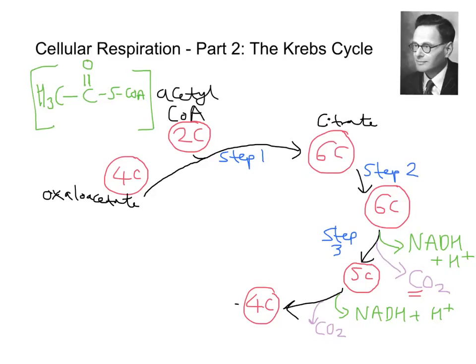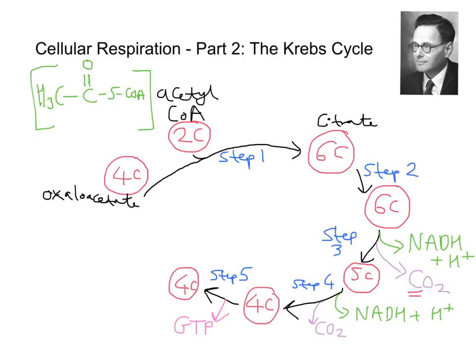So at the 4 carbon compound, that then becomes another 4 carbon compound, and that here, if we were to go back and say that this is step 4, then the one we're looking at now is step 5. And at step 5 in this Krebs cycle, what we have is something called GTP being released.